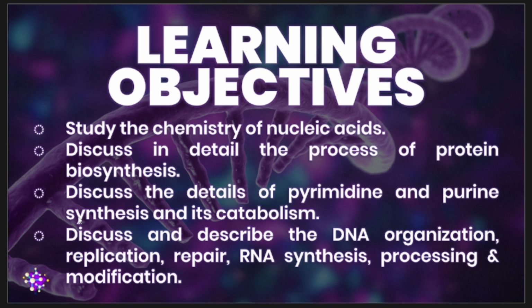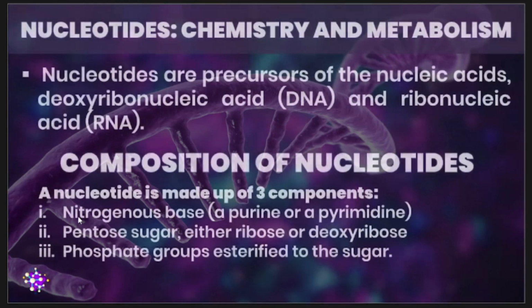At the same time, we have to discuss in detail the process of protein biosynthesis, also the details of pyrimidine and purine synthesis and its catabolism, and also describe the DNA organization, replication, repair, RNA synthesis, processing, and modification. So let's first study the chemistry of your nucleic acids.